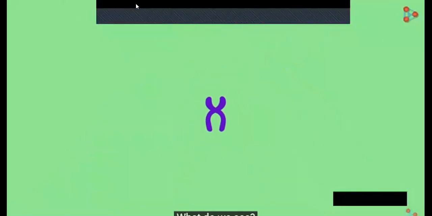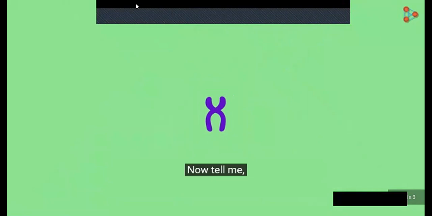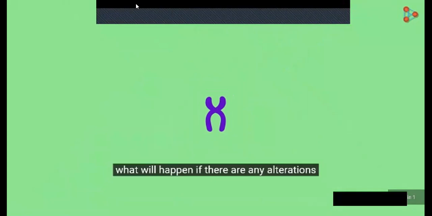Now let's zoom out of the DNA structure. What do we see? Yes, we see a typical chromosomal structure. Now tell me, what will happen if there are any alterations in its structure?